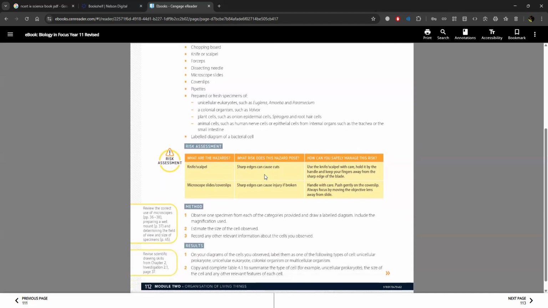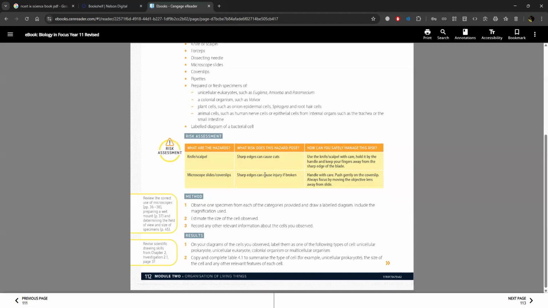Risk assessment: knife or scalpel. Sharp edges can cause cuts. Use the knife or scalpel with care. Hold it by the handle and keep your fingers away from the sharp edge of the blade. Microscope slides or cover slips: sharp edges can cause injury if broken. Handle with care. Push gently on the cover slip. Always focus by moving the objective lens away from the slide.